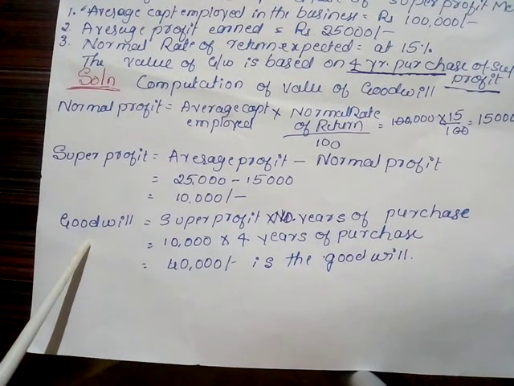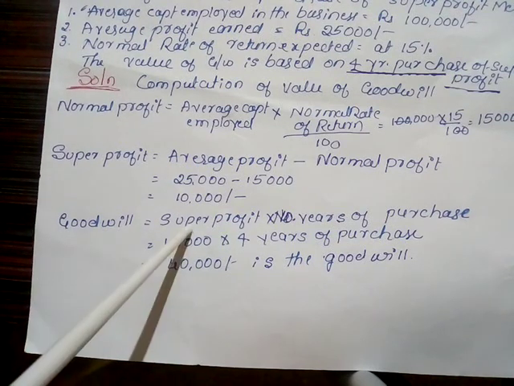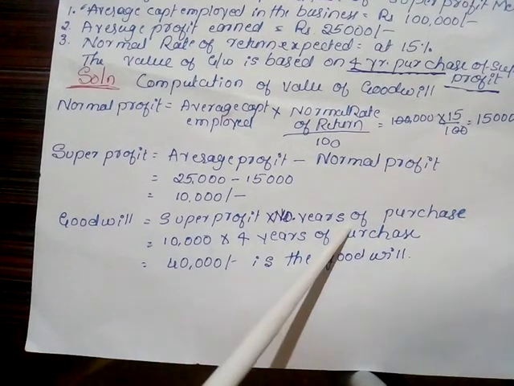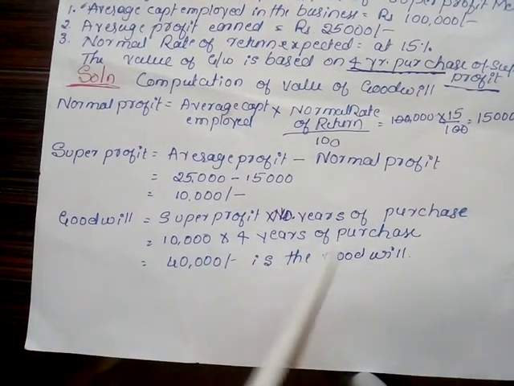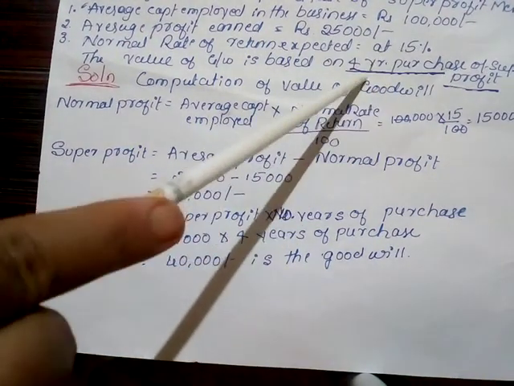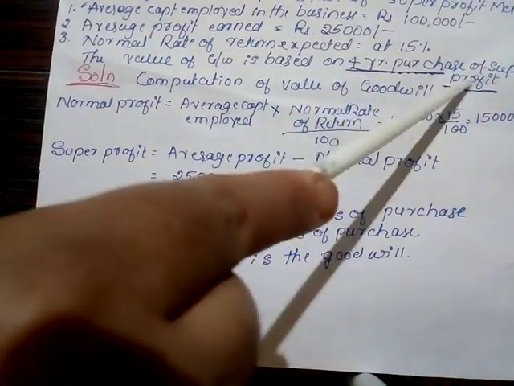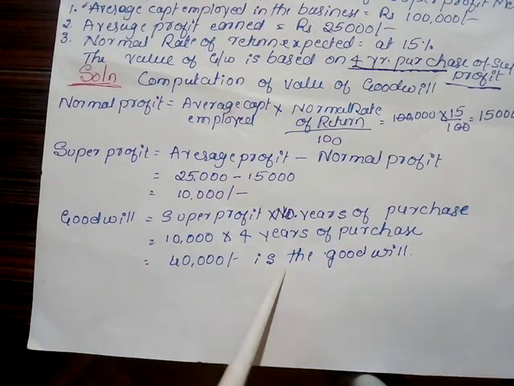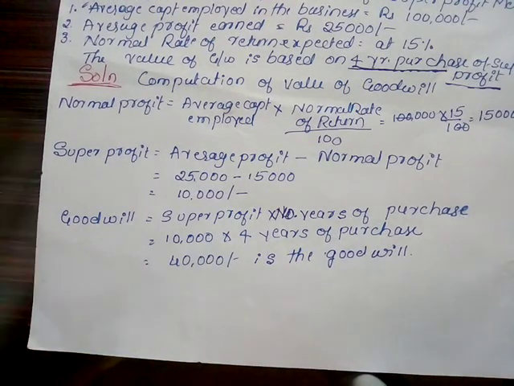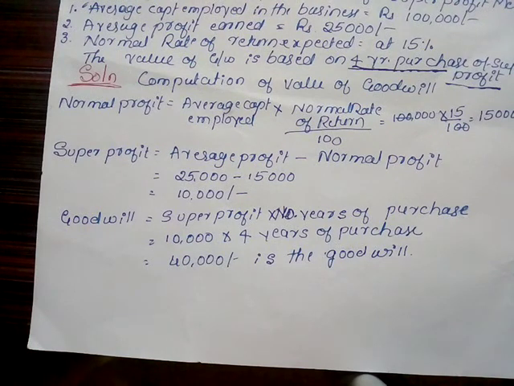Now find out the value of the goodwill. Goodwill is the multiplication of super profit into number of years of purchase. Super profit is 10,000 into number of years of purchase, which is 4 years as given in the problem. 4 years purchase of super profit. 10,000 into 4 is equal to 40,000, which is the goodwill of the company under the purchase of super profit method.